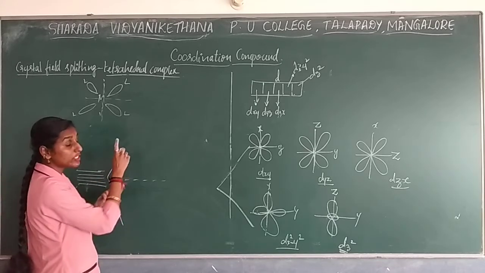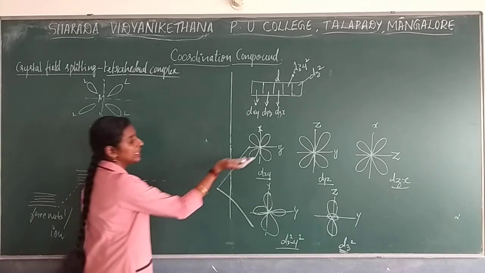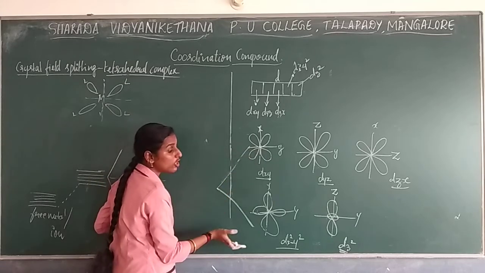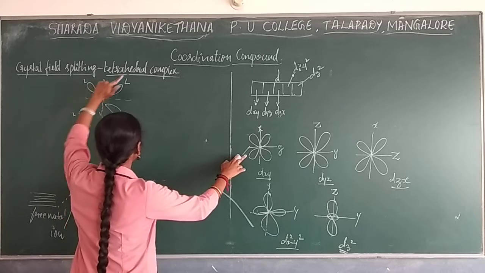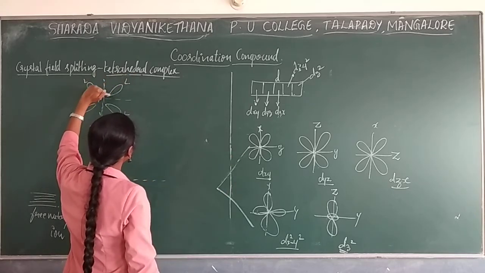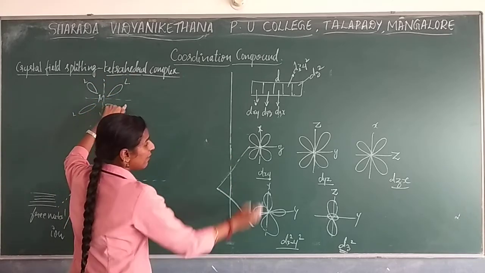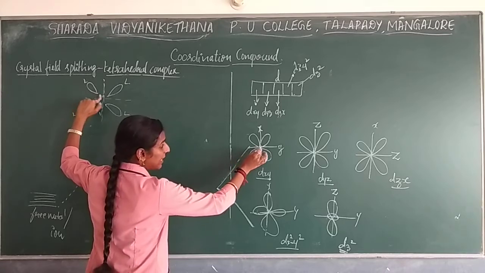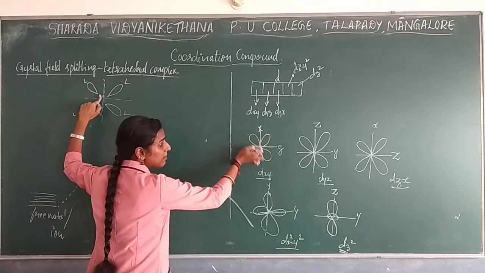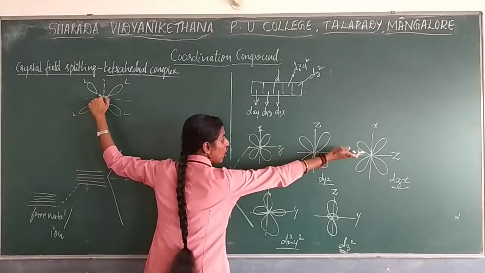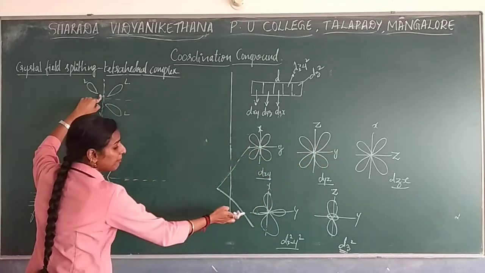Whether this set is going to cause higher energy or this set is going to cause higher energy, obviously this, right? Here in tetrahedral complex, the ligand lobe is present between the axis. If you consider the metal also, the lobes which are present between the axis will cause more repulsion compared to this.